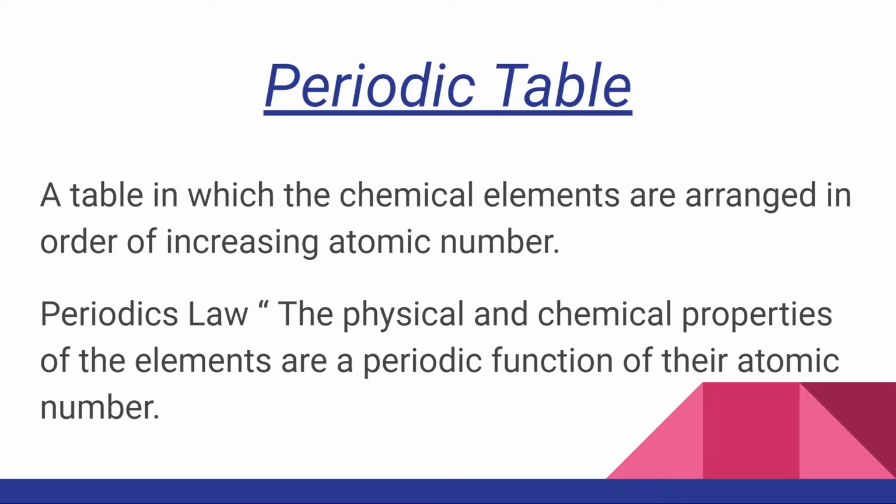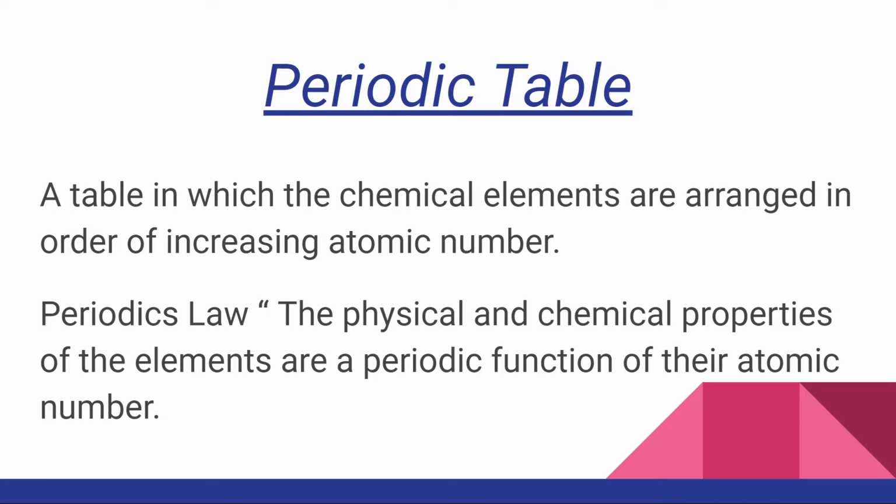So the periodic table is basically a table in which the chemical elements are arranged in order of increasing atomic number. As I showed you and gave you the example of nitrogen, nitrogen had the atomic number 7. So after nitrogen would come the atomic number 8, which belongs to oxygen. So this is basically how they arrange the elements in the periodic table. It depends on their atomic number, and their atomic number doesn't go in descending order, it goes in ascending order.